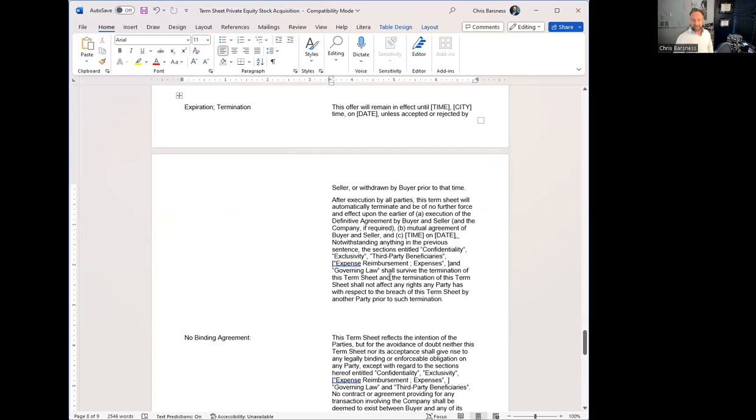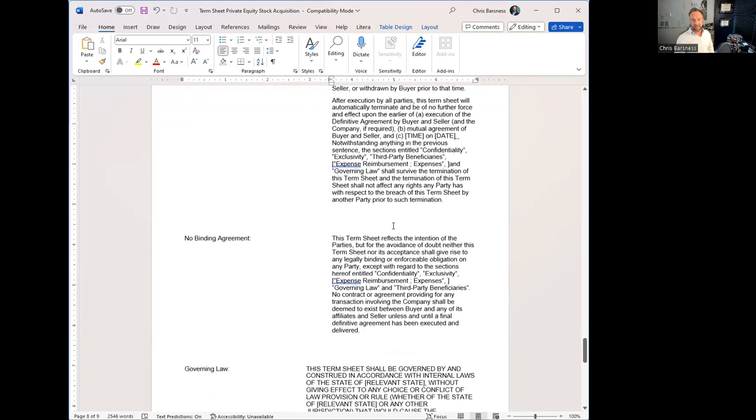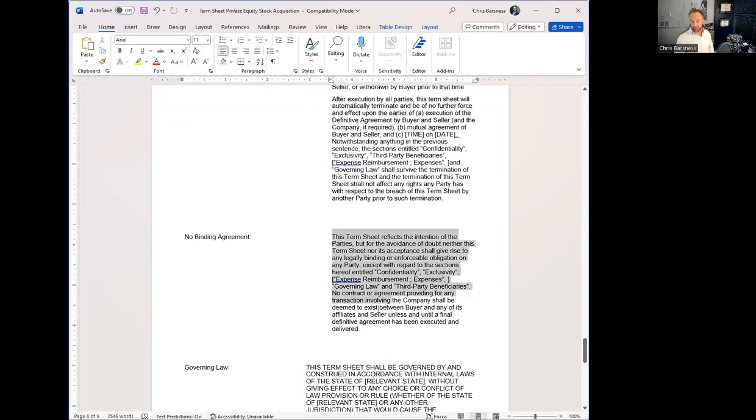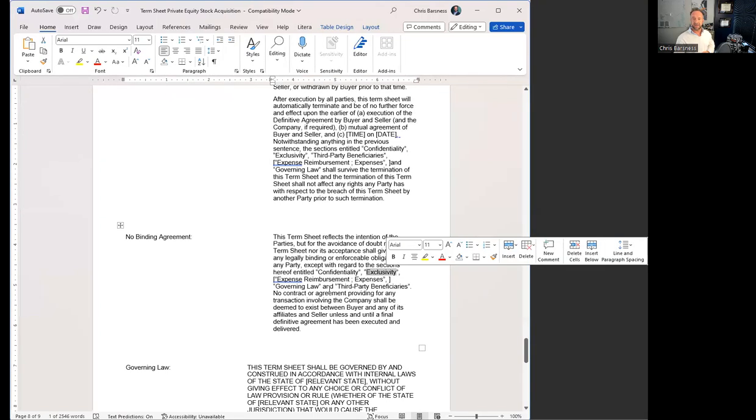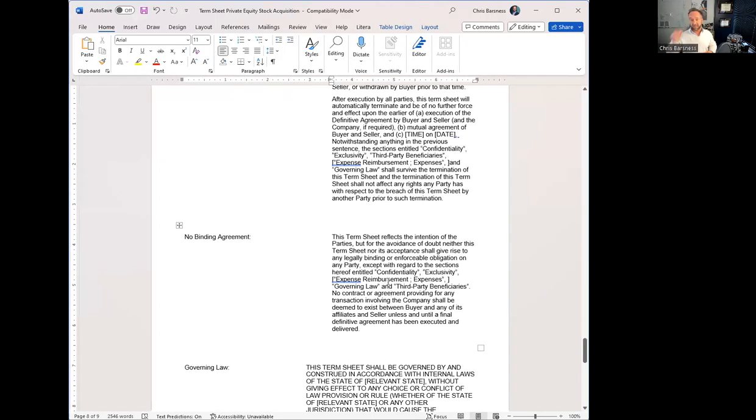And then sometimes you talk about whether you can terminate the agreement after it's been signed. Also, this again refers to the fact that the majority of this is not binding, but confidentiality is binding, exclusivity is binding, and expense reimbursements, things that you might need to enforce down the road if something goes wrong.